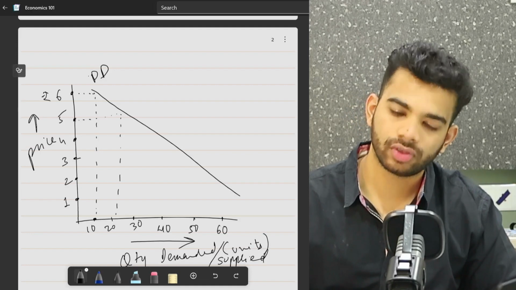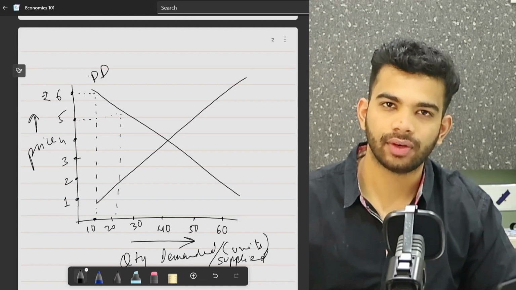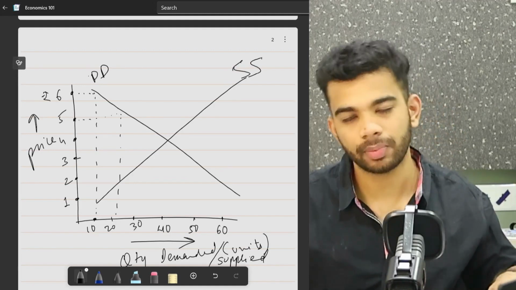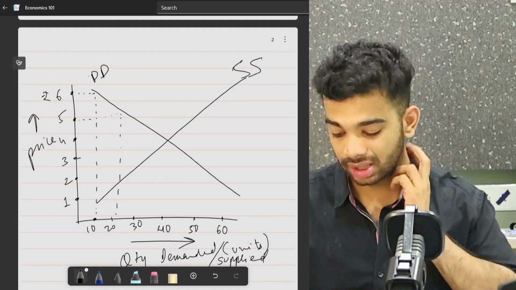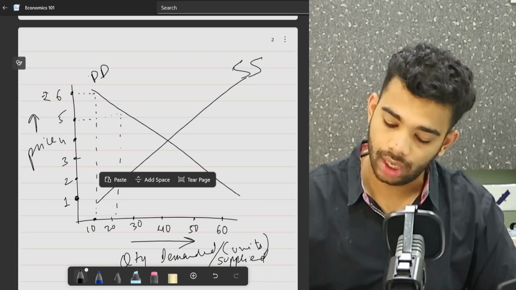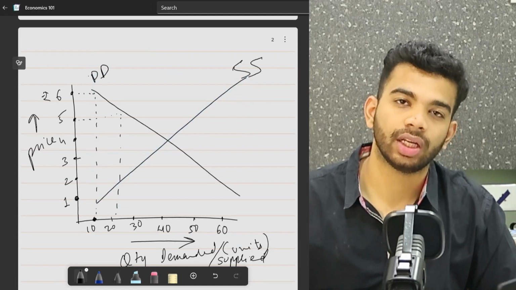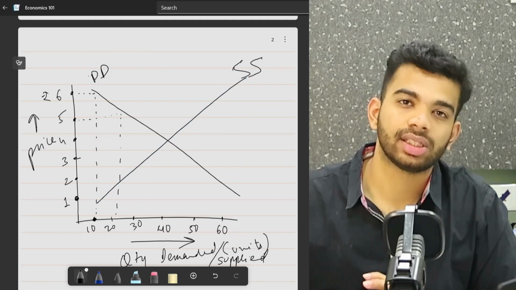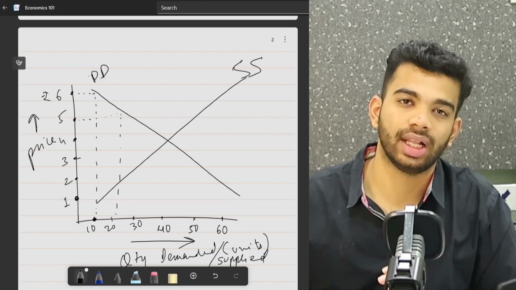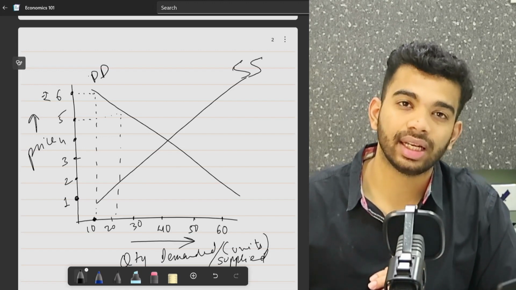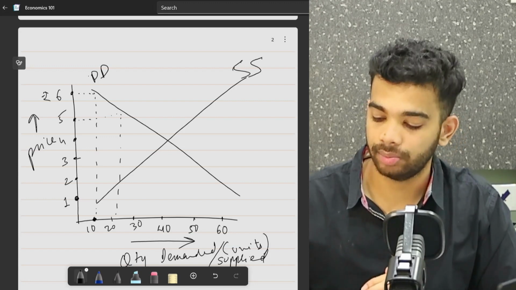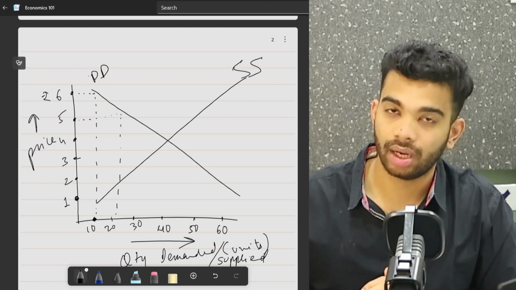Now looking at the law of supply and the supply curve, fairly straightforward, just opposite to the demand curve. It is an upward sloping curve. But why is it an upward sloping curve? It's something we've already discussed. Let's say earlier the price was 1 rupee, only 10 units of that commodity were being supplied by the suppliers in the market, because as the price is lower, there is less incentive to sell that product. But as the price increases, the suppliers are willing to sell more and more of that commodity in the market, and that is why the supply curve is an upward sloping curve.